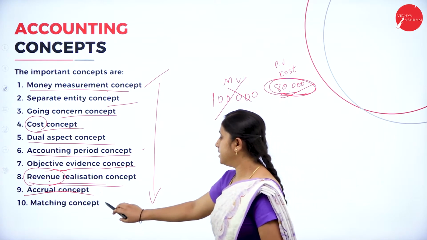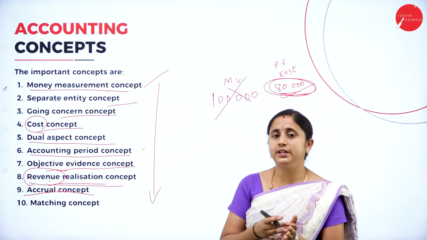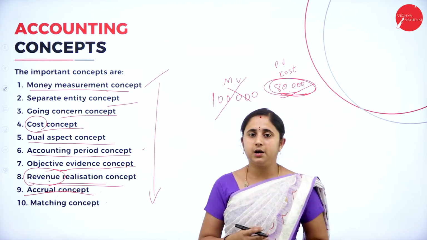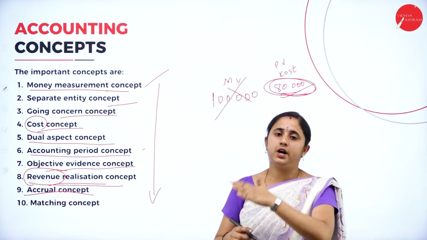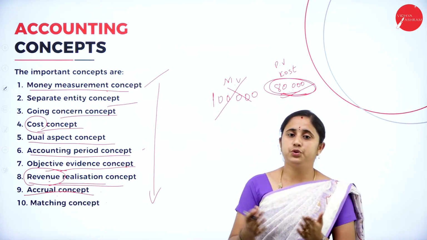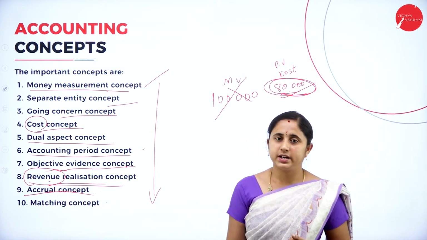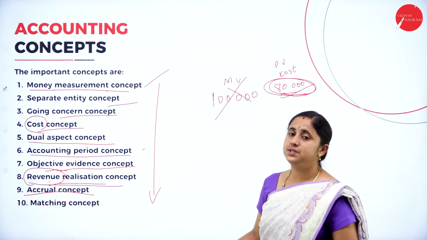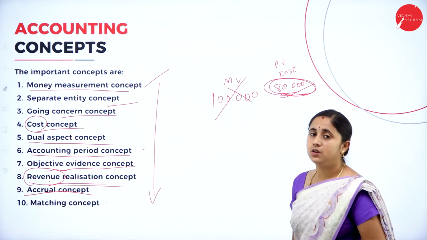Then matching concept. Matching concept means you will record all the transactions, so now you know the expenses and income. Match the expenses with income. If the expenses are more than the income, then you are in loss. If the income is more than the expenses, you are in profit. So by matching both, you will get to know the profit earned or loss suffered by the organization. Matching concept says compare the expenses with the income. So this is all about accounting concepts.